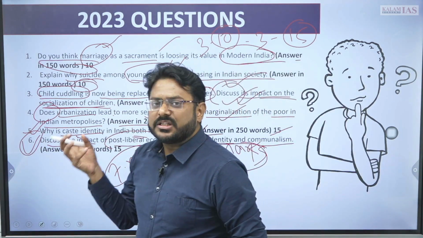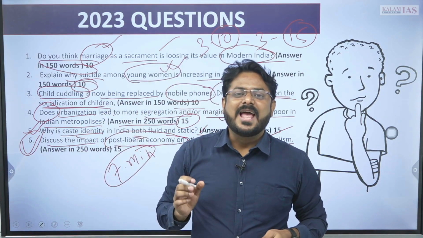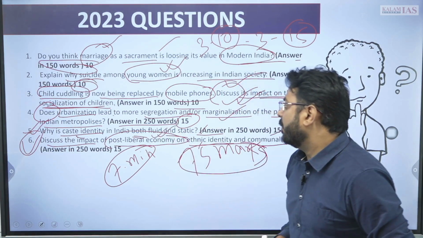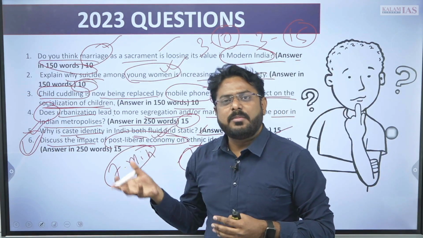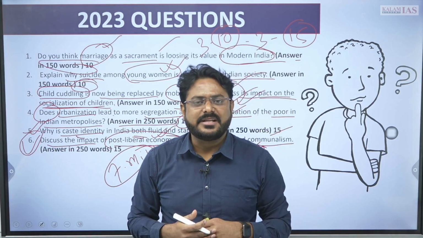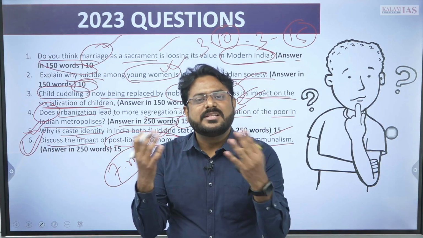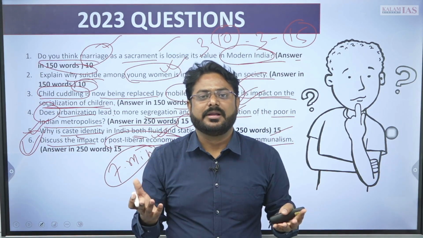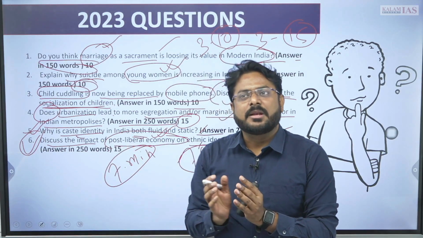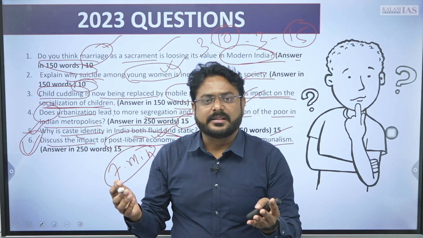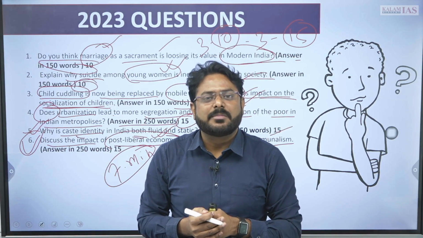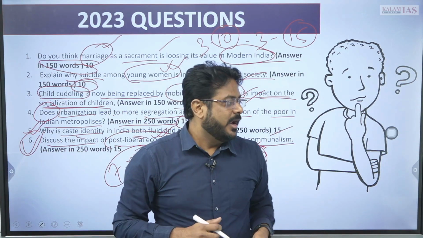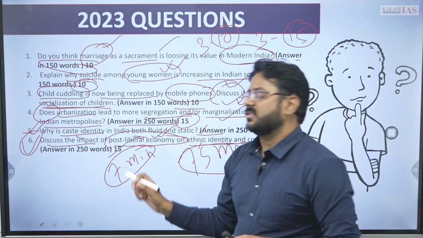So communalism is a topic written in your syllabus and it is directly from there. One word is that post-liberal economy. So mostly it will be favoring after 1980s, 1990s, means how this economic changes which is happening, how this is impacting the communalism in our country, right? जैसे इकोनॉमिक चेंजेस के कारण क्या हो रहा है, बहुत ज़्यादा अनएम्प्लॉयमेंट बढ़ती जाती है, और अनएम्प्लॉयमेंट जब बहुत ज़्यादा बढ़ता है तो कम्युनलिज्म और ज़्यादा बढ़ता जाता है, राइट? सो ऑल दीज फैक्टर्स नीड टू बी टेकन केयर इन क्वेश्चन नंबर 6.